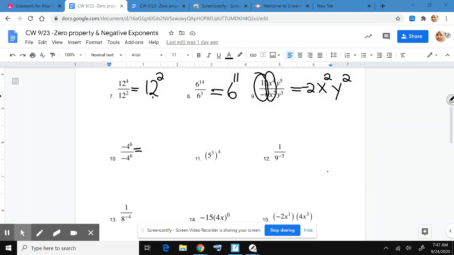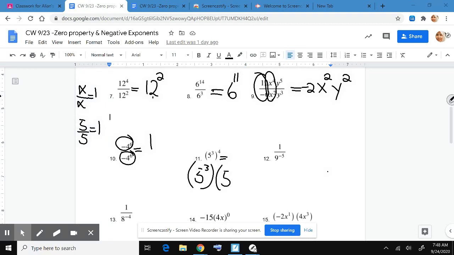All right. So what you have in the numerator is exactly what you have in the denominator. And when the numerator and the denominator match, the answer is 1. It's like 5 divided by 5. Wouldn't that be 1? It's like x divided by x. That would be 1.